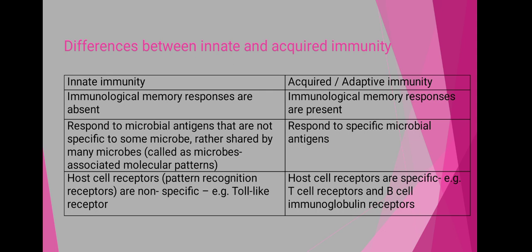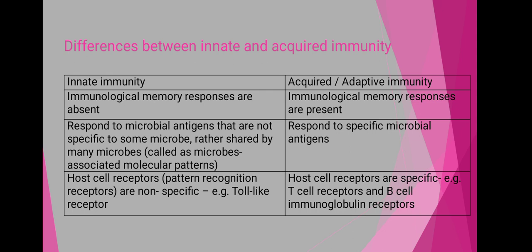In the case of the acquired immunity there is the presence of such immunological memory, meaning once our body develops resistance against some specific microorganisms, the memory cells remain within our body. If the same microbes are introduced to our body a second time, then within a short time period the acquired immune response gets developed, and such a system is absent within the innate immunity.